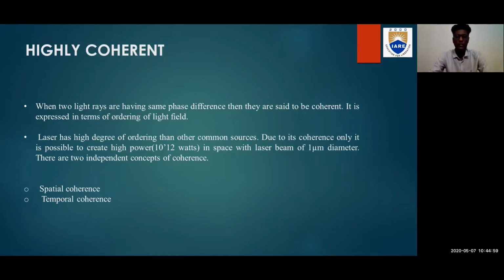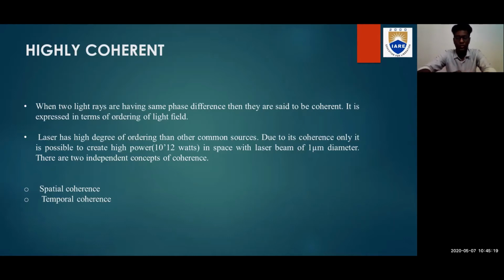When two light rays have the same phase difference, they are said to be coherent. If their phase difference is different, they are not coherent, which is incoherent. It is expressed in the form of ordering of the light field. Laser has a higher degree of ordering than any other common or conventional source, like ordinary light.